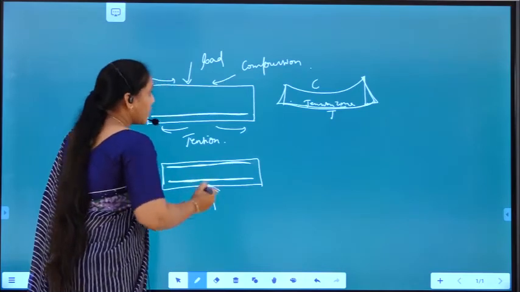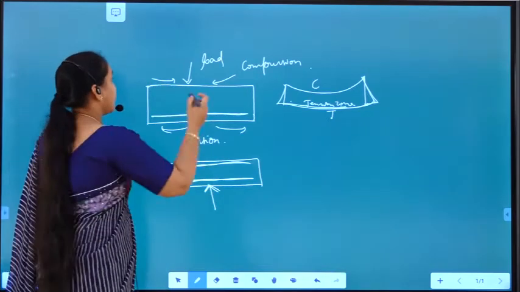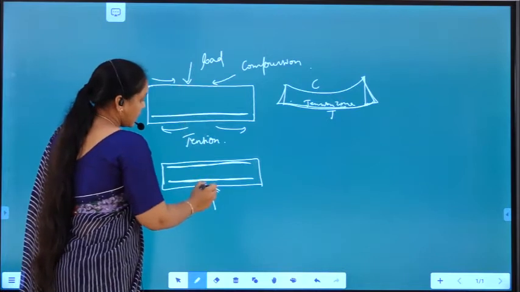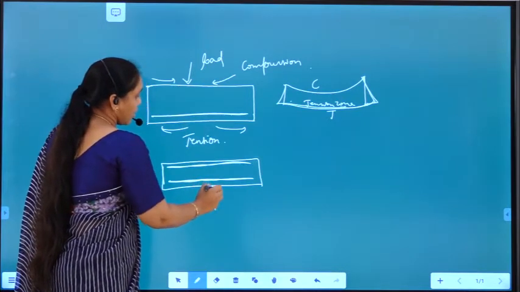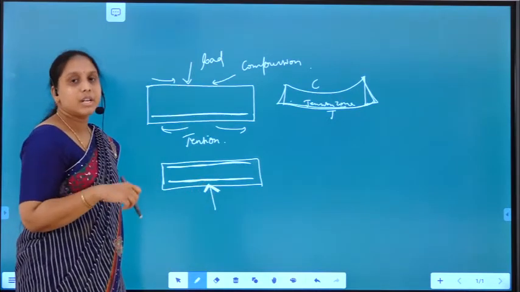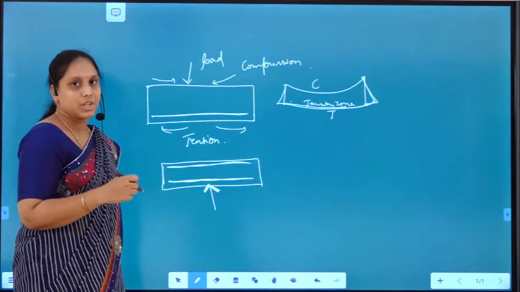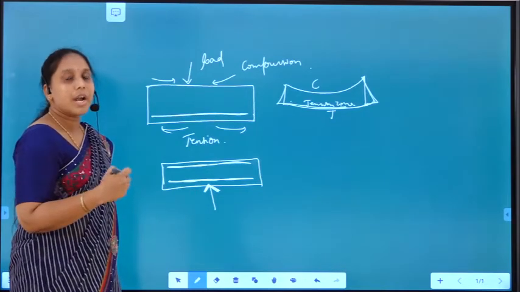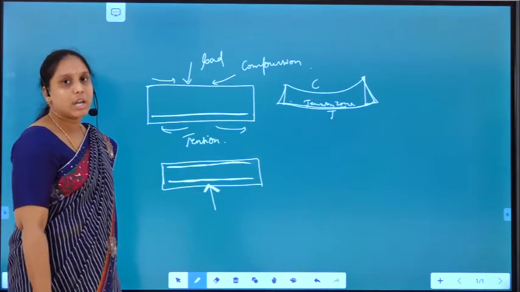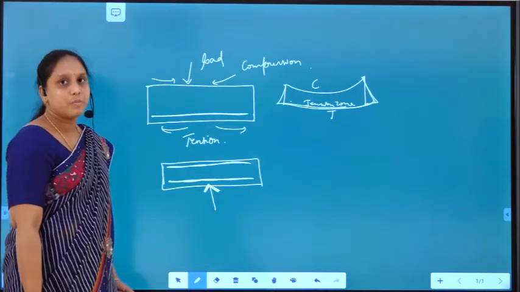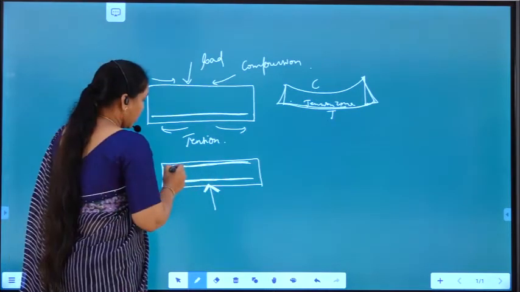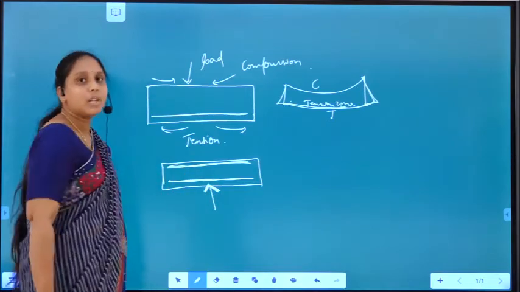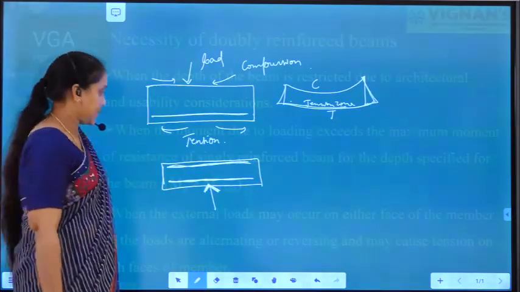So if there is a reversal of the external loads acting on the structural member, in such cases we have to go for the design of a doubly reinforced beam, so that this reinforcement is going to resist both loads.